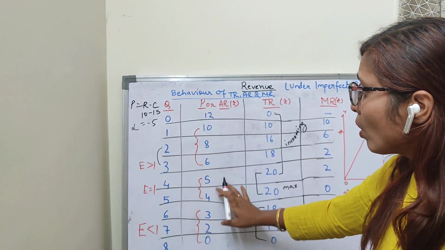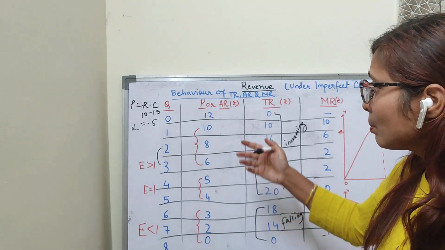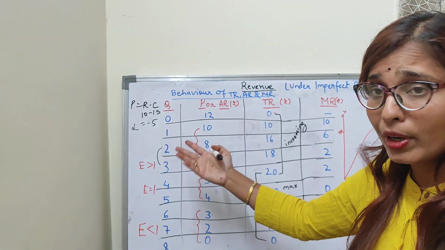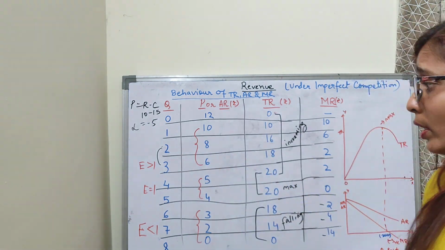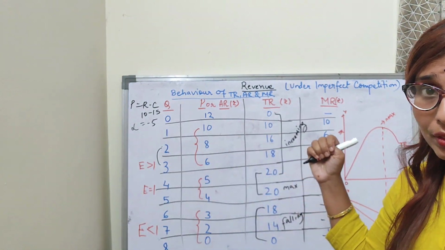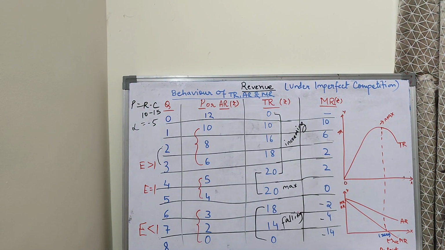Average revenue is also falling. Average revenue means price per unit. Obviously, I told you that producers are reducing the price as the output is going to sell. So, price per unit is falling. So, my average revenue is falling. My additional revenue is also falling because the price is falling. Of every additional unit, my price is falling. So, my additional revenue is falling.